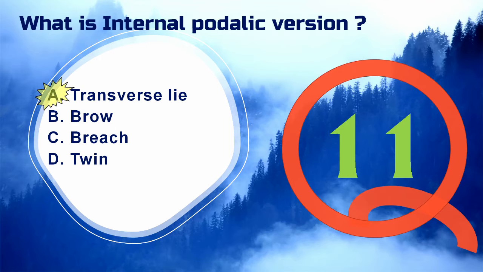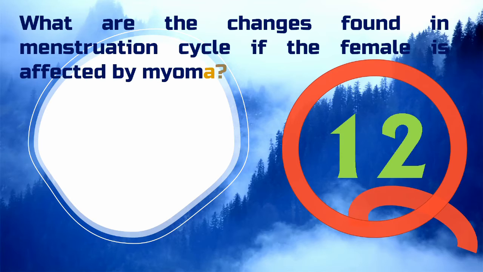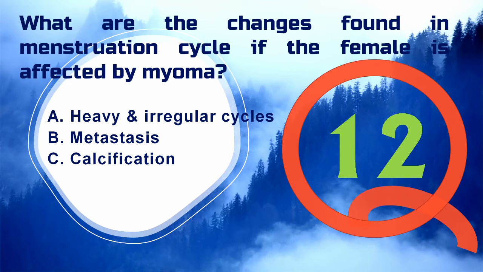What are the changes found in the menstrual cycle if the female is affected by myoma? Option A, heavy and irregular cycles, B, metastasis, C, calcification. Any fibroid that develops within the uterine cavity may distort the lining of the uterus, which could potentially cause heavy flow and irregular menstruation. So option A is the correct answer to this question.